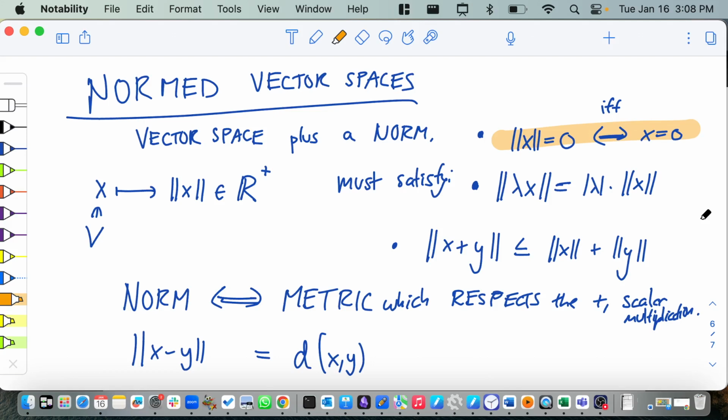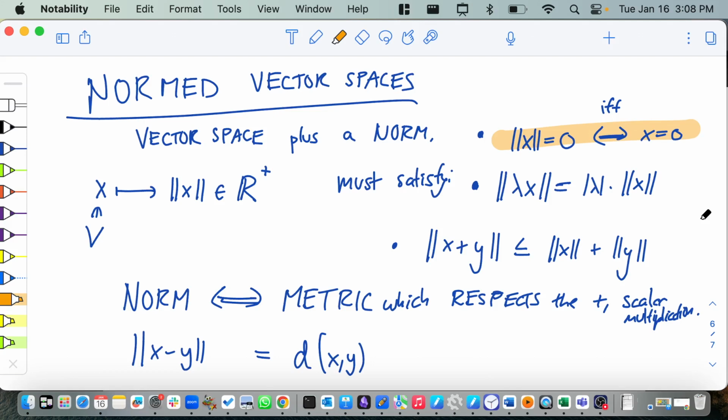I have a couple of true-false questions that will be on the homework. There's a homework due every 3 Fridays, and the next one, which is a week from this Friday, so 2 weeks from now, will have some true-false questions about this norm to metric thing for you to play with. And then on the midterm, which is not for a while, I will give you one of those questions and you'll write out the full thing. So if you just guess true, false, you might get the homework points, but you won't get the midterm points.